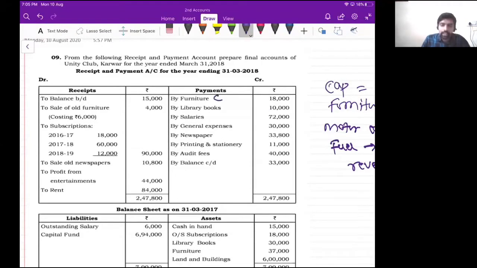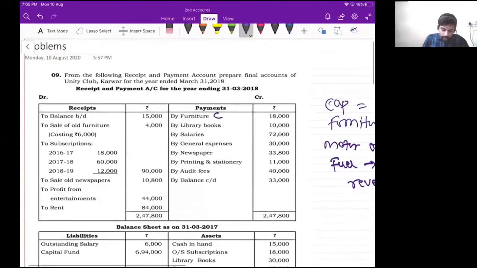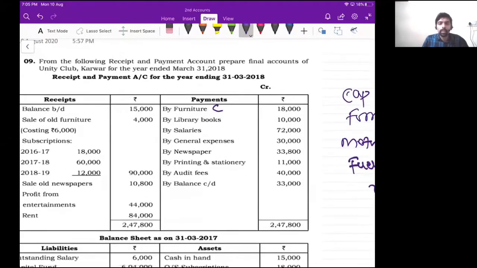Furniture is capital item. And then library books. So library books, you tell me guys, is it capital item or revenue item? Very good. So once, let us say if I buy 10 books, I will use it for at least 5 to 6 years, right? Till the life of the book, correct? If wear and tear is not happening, maybe I will use it for 20 years, 30 years, correct? Till the life of that book I will use. So that is capital in nature, right?